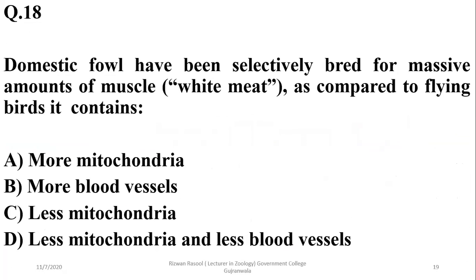Number 18. Domestic fowl have been selectively bred for massive amounts of muscle, white meat. As compared to flying birds, it contains a lesser number of mitochondria as well as a lesser number of blood vessels. So the right option is delta.